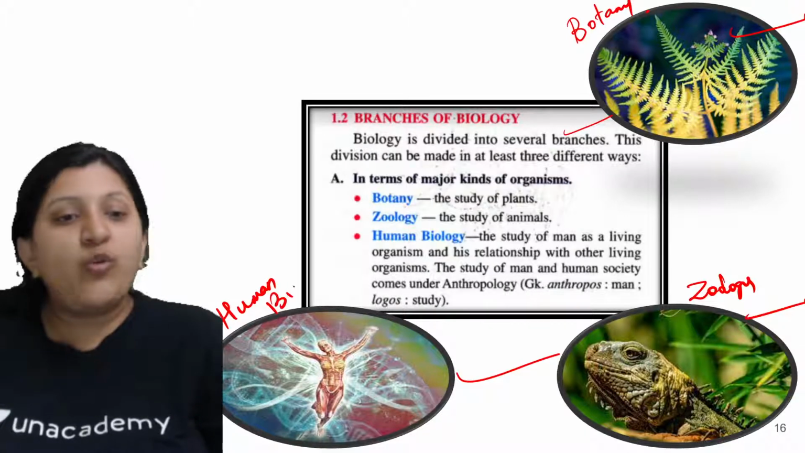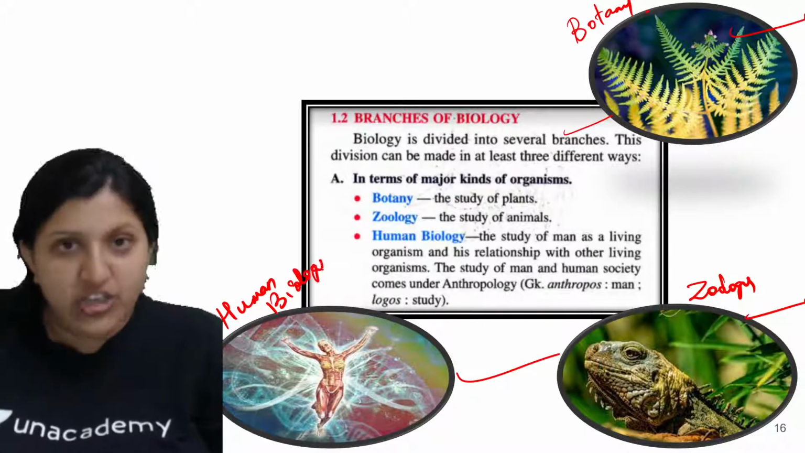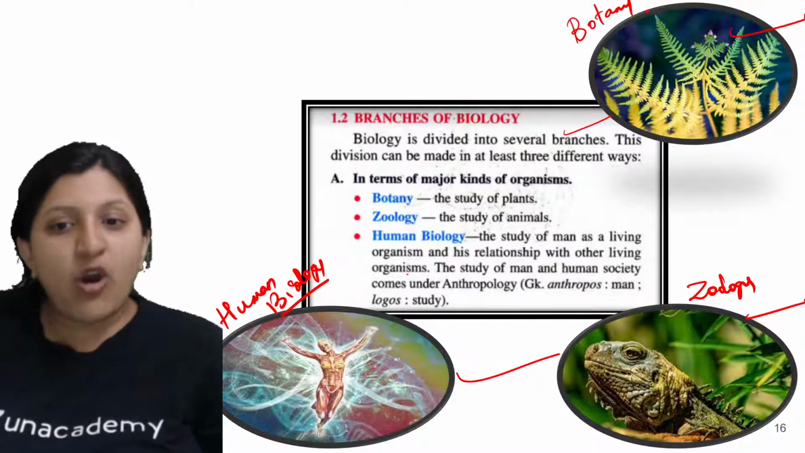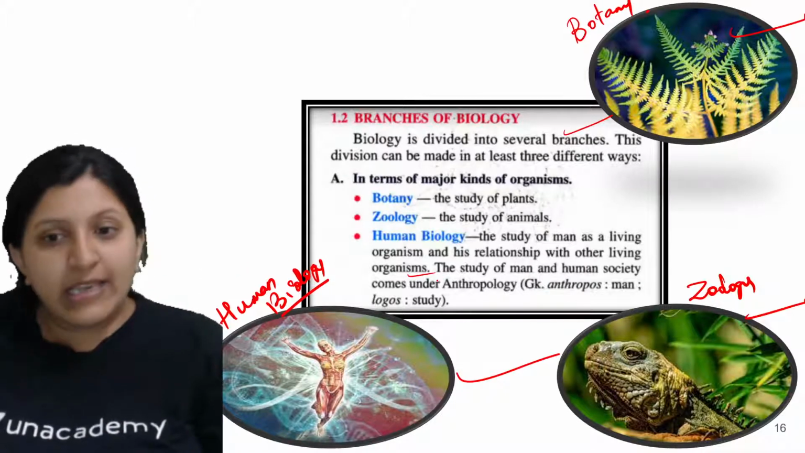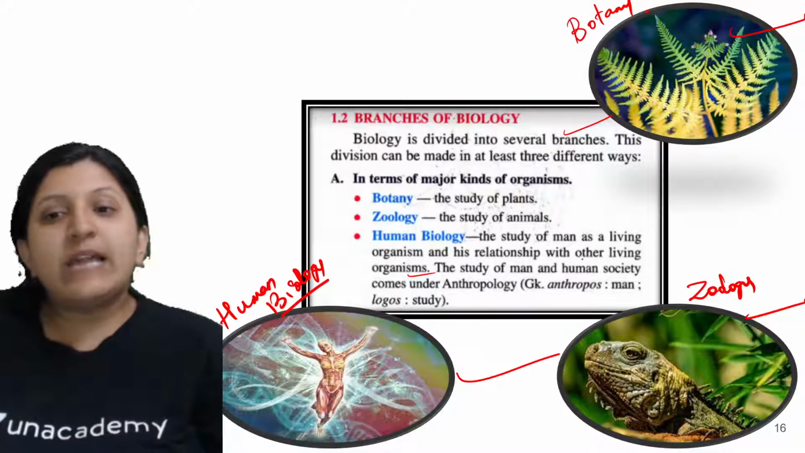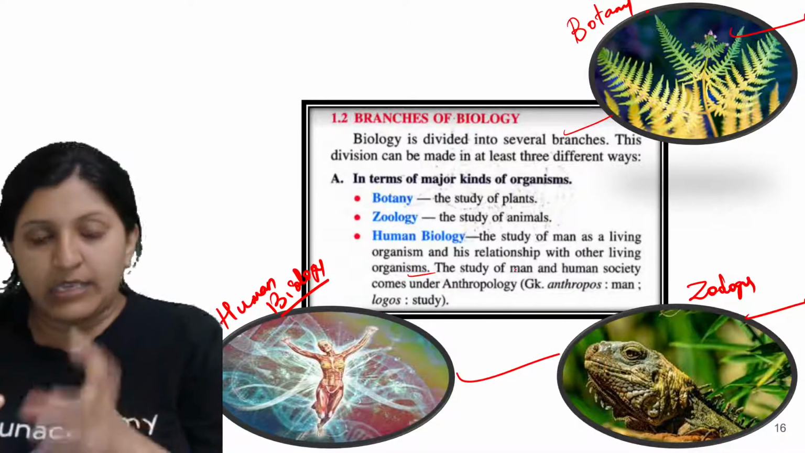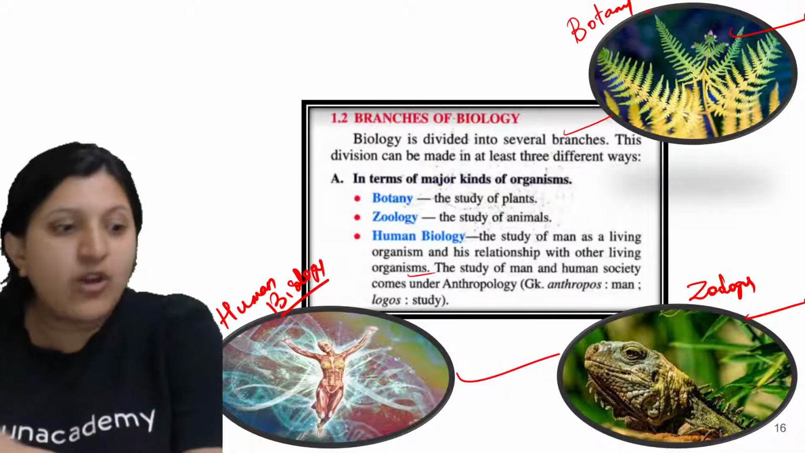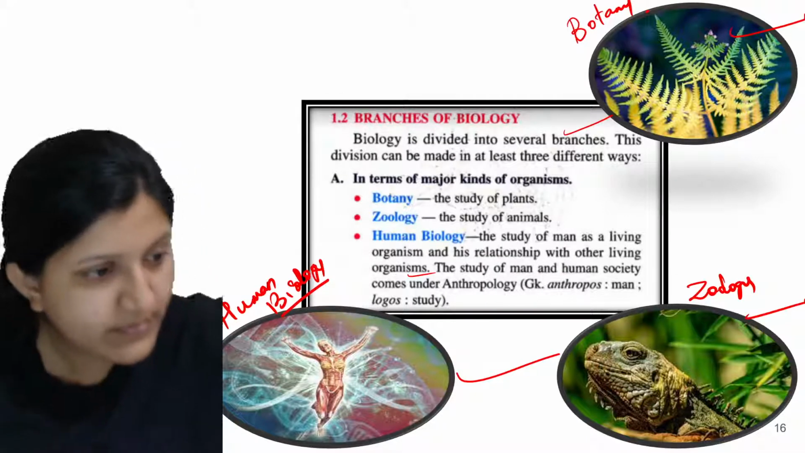But again, we are studying the relationship of a human with the surroundings or with other living organisms. So in that case, we are interrelating. So what exactly is the characteristic feature of other living organisms and ourselves?